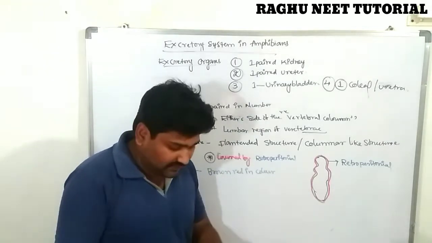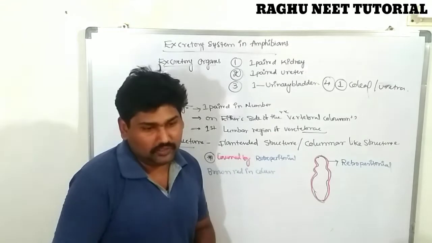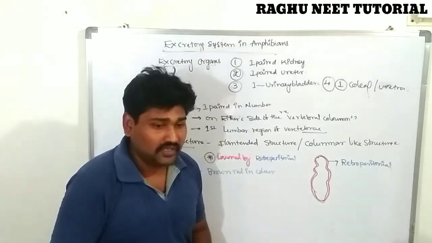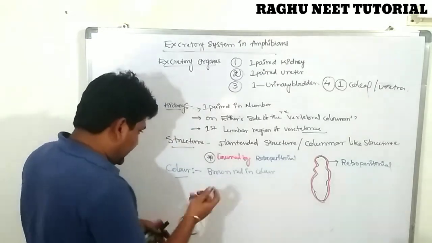The internal structure of the kidney consists of a huge number of Malpighian tubules. The Malpighian tubules make the filtration process on the inner surface of the kidney.